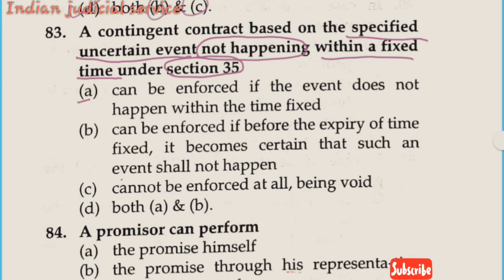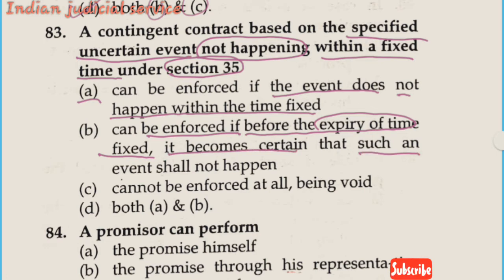Now come to our options. Option A: it can be enforced if the event does not happen within fixed time. Option B: it can be enforced if before expiry of time fixed it becomes certain that such an event shall not happen. Option C: it cannot be enforced at all, being void.